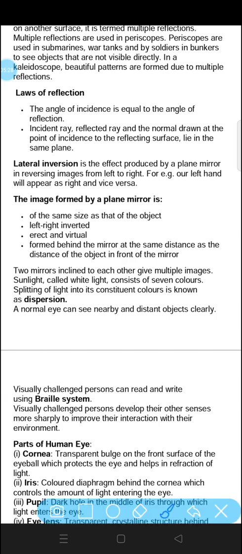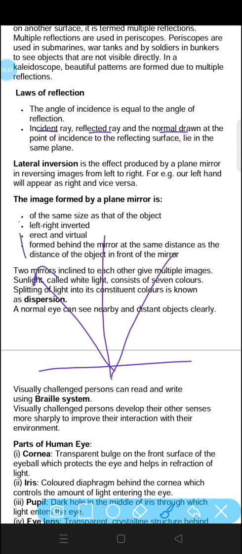Second law is incident ray, reflected ray and the normal drawn at the point of incidence to the reflecting surface lie in the same plane. If we talk about light reflecting from here, this one is incident ray, this one is reflected ray and this one is the normal. So they lie on the same surface or on the same plane. This is called the second law.